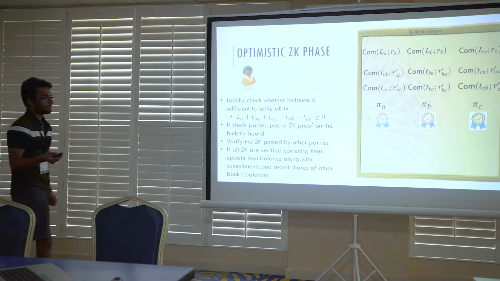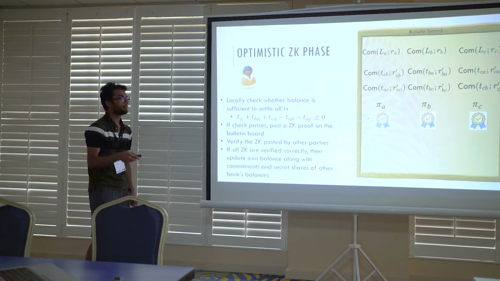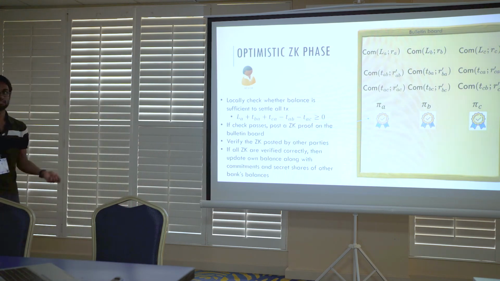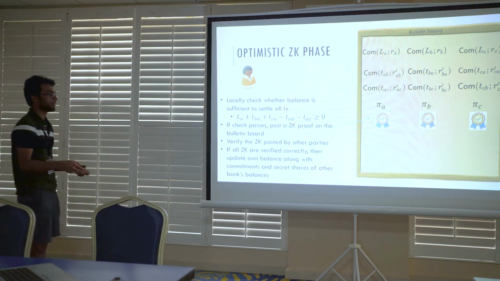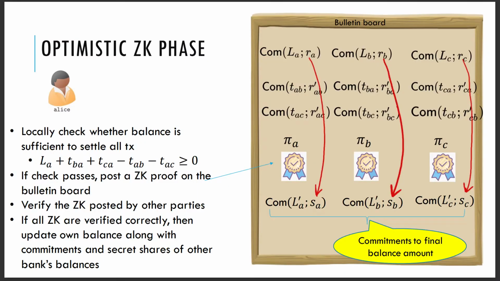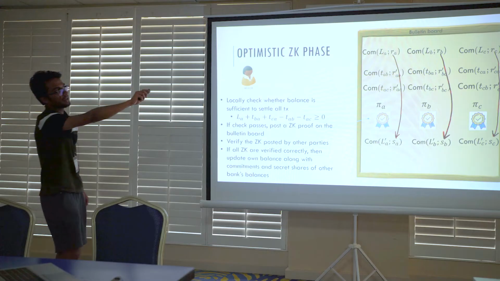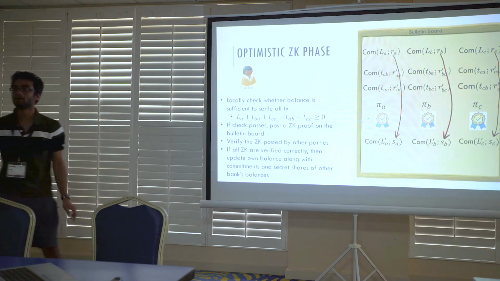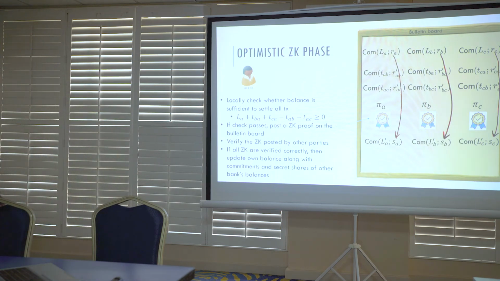If all the proofs are valid, parties can locally update their secret shares by adding and subtracting, and because this is linear, it can be done locally. They also update the commitments to final balance. Those commitments to initial balance and to outgoing and incoming transactions can be used to derive commitments to final balance.